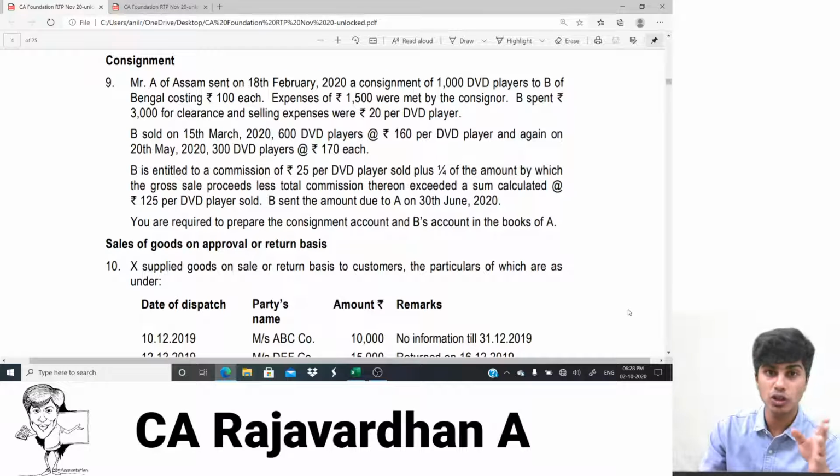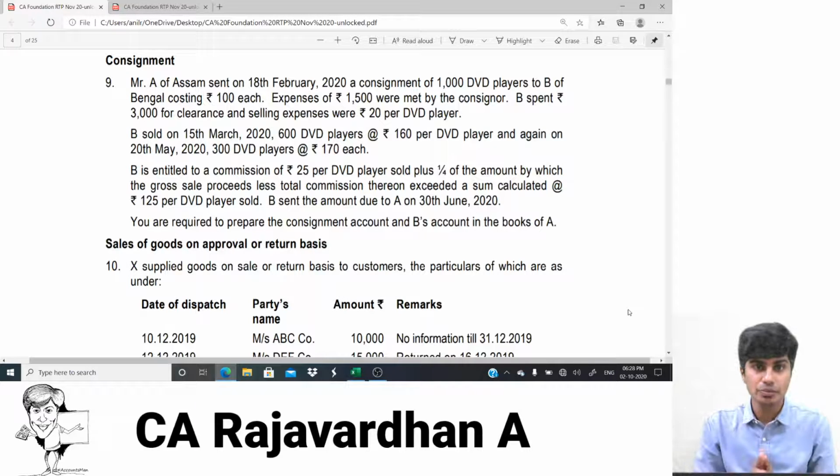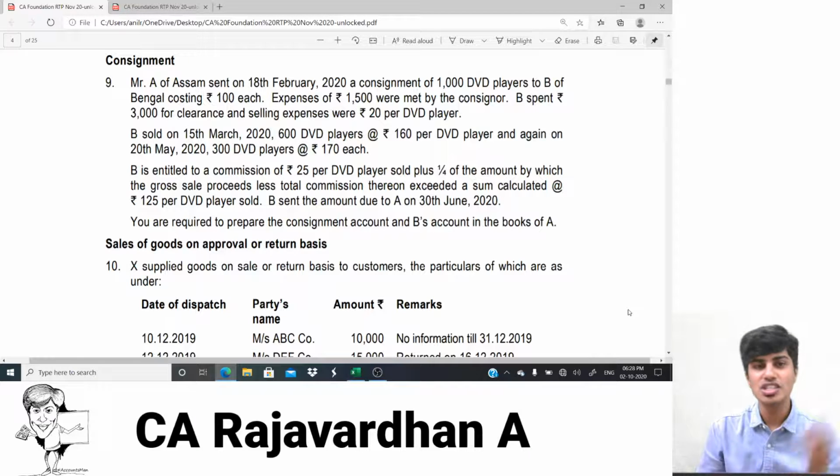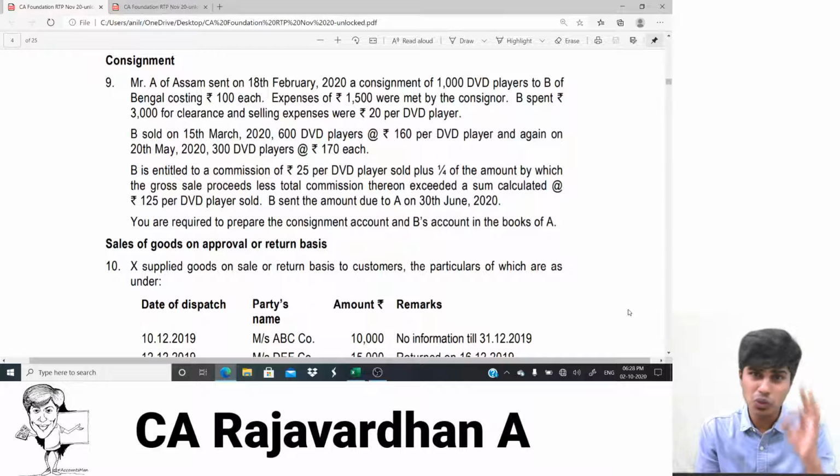Whenever the goods have been sent on consignment, we are doing accounting from the perspective of Mr. A, and we're preparing consignment account and Mr. B's account. When I send consignment stock, the value of my consignment asset will increase, so consignment account should be debited. And the goods that are going out are not sales, because when the goods are sent on consignment, it is only transfer of possession and not transfer of ownership. I'm sending the goods not to a customer but to my consignee, that is my agent. So the journal entry for goods being sent on consignment is consignment account debit to goods sent on consignment account. I repeat, consignment account debit to goods sent on consignment account.